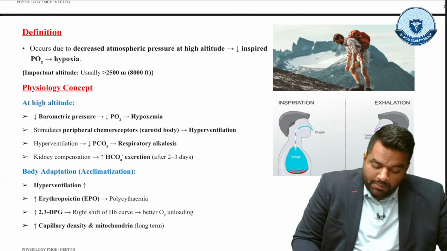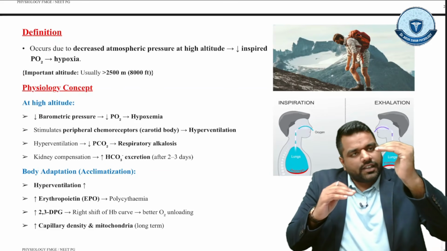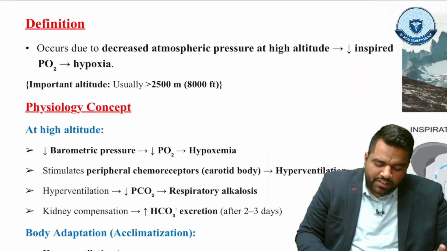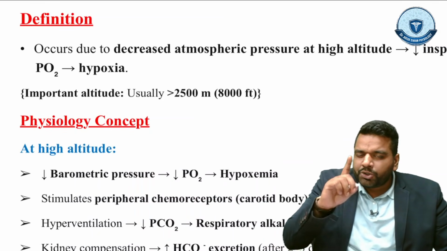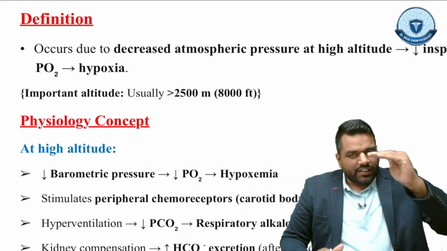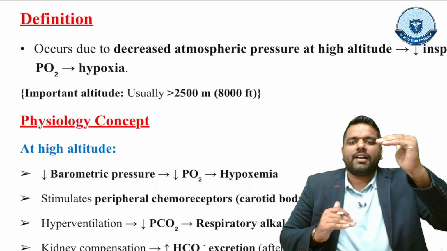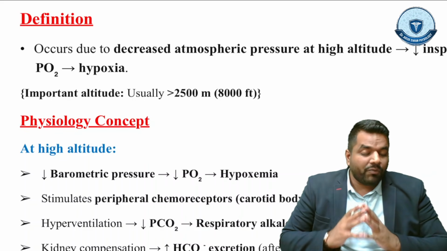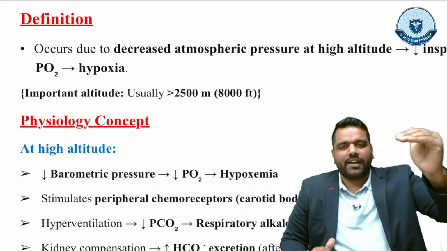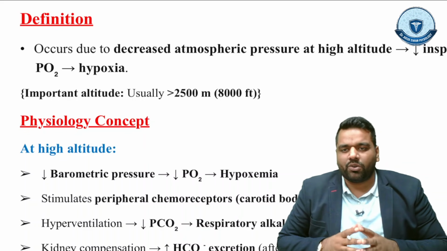Now an important question comes to mind: sir, above which height does high altitude sickness start? So all the time, please remember the reference value of high altitude: the altitude should be more than 2500 meters or 8000 feet. As long as we stay below this, there will be no sickness. But when we go above this height, guys, the sickness will start. So every time the examiner gives you an MCQ in which the person is going towards a 3000 meter height or a 5000 meter height, and this condition happens, this is the reference value which you should know, right?